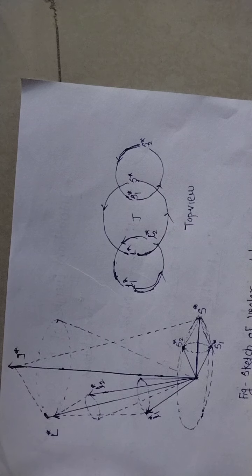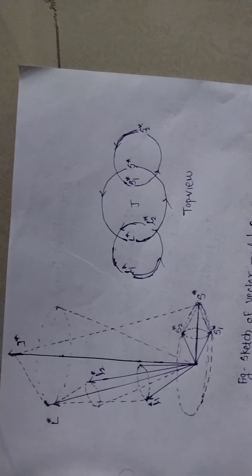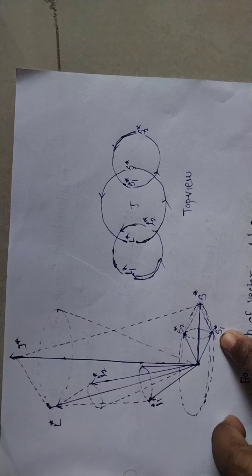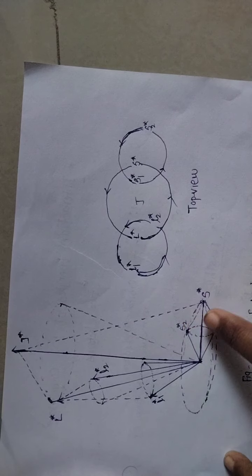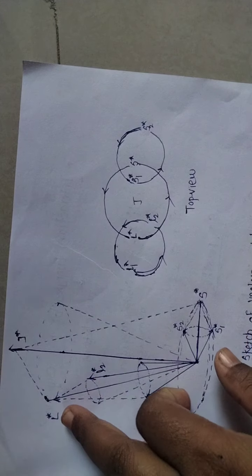Predominant S1 star and S2 star precess rapidly around their resultant S star, and L1 star and L2 star precess rapidly around their resultant L star. Okay, so here this is the vector diagram of the LS coupling, and in this, lambda 1 and lambda 2 are predominant. S1 star and S2 star precess rapidly around the S star, and L1 star and L2 star precess rapidly around this resultant L star.